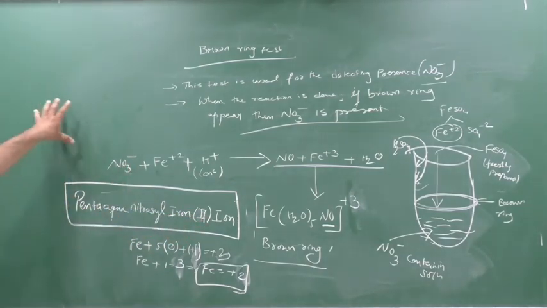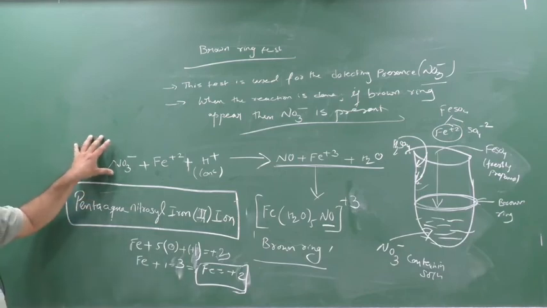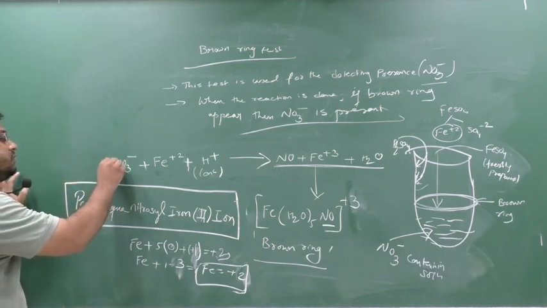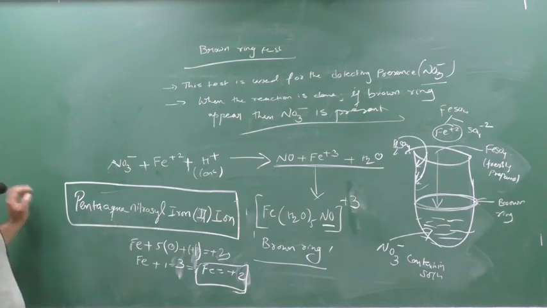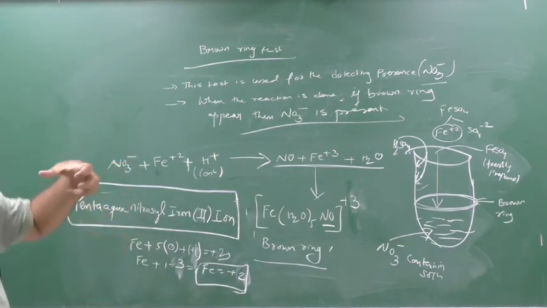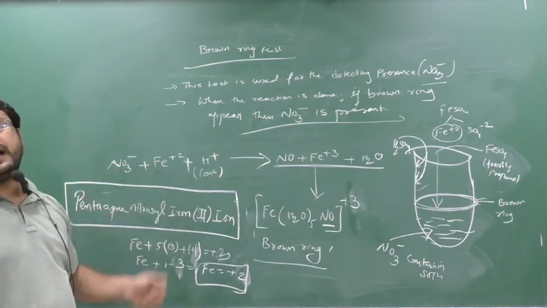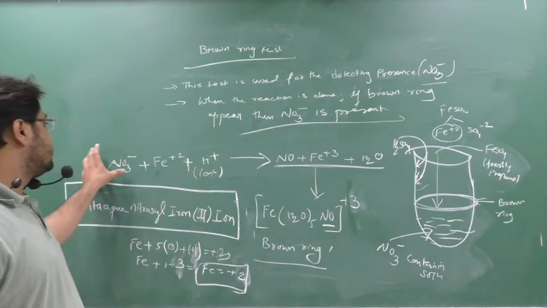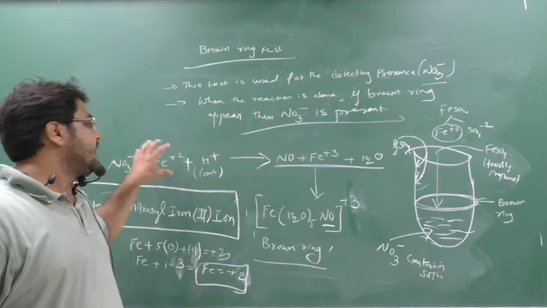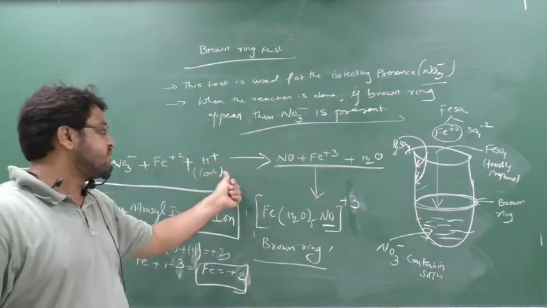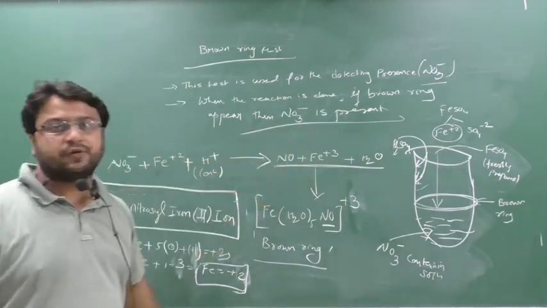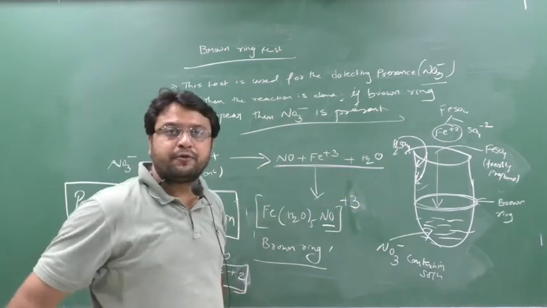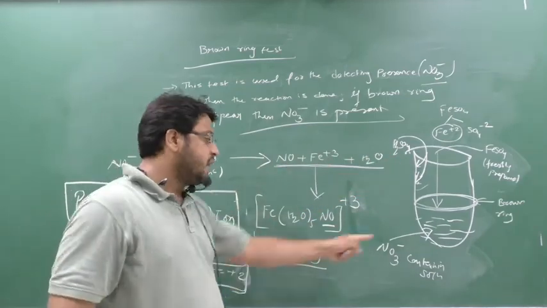Understand one more reaction. Nitrate ion is the unknown solution, because we are detecting whether it is present or not. In that we add freshly prepared FeSO4, so we get Fe plus 2, and then we add concentrated sulfuric acid along the side walls. So this NO3 minus will be converted into NO, Fe plus 2 will be converted into Fe plus 3, and H plus will be converted into H2. You can balance it yourself. These whole three things will combine and form one complex. That complex itself is the brown ring.